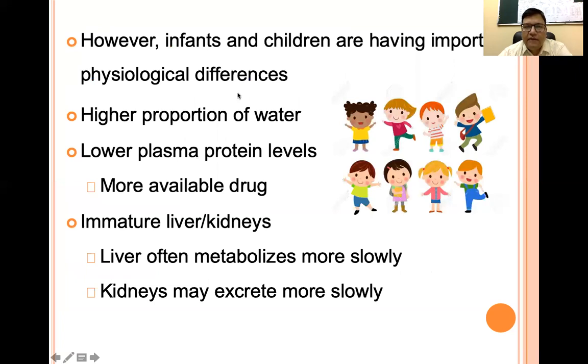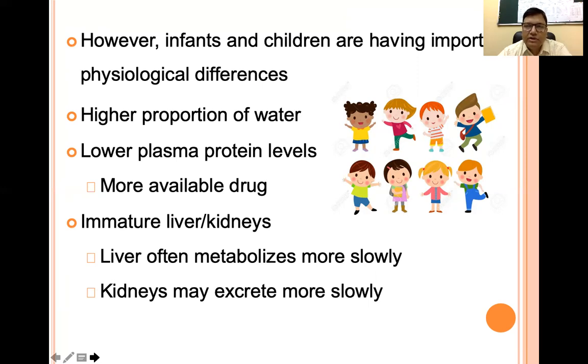But the infants and the children have important physiological differences from the adults. They have a higher proportion of water. They have low plasma protein levels, so more of the active drug is available for action, and they have an immature liver and kidneys. So often the metabolism of the drug is slower, or the excretion is slower in the children.